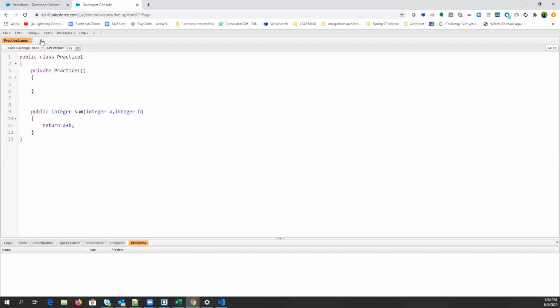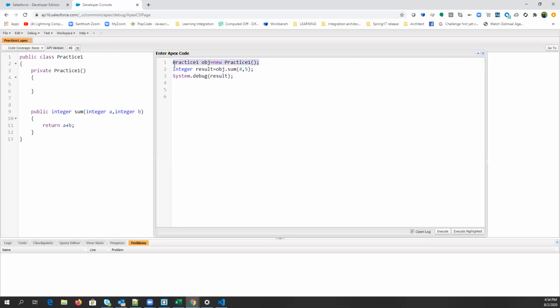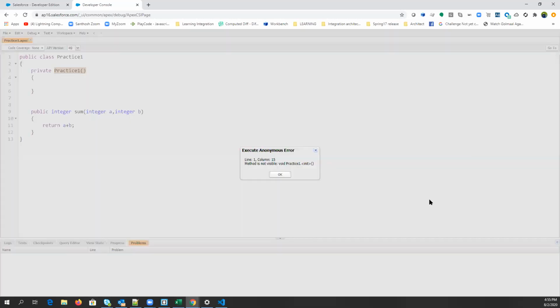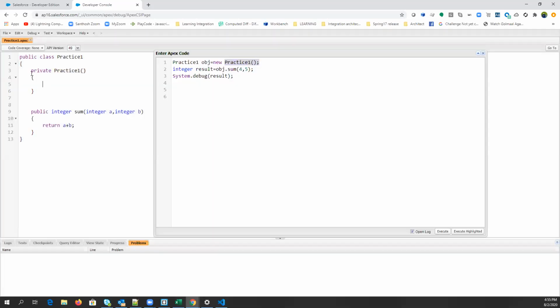Okay, guys. But if I try to create an object of this class, then this particular constructor will be called, right, guys? Yes. See, read the error. Method is not visible. There is an init method in that. See, practice one dot init. Initialization is compulsory, right? So it means that it is only calling the constructor that you have in the class. If it was allocating another constructor outside of the class, then there should not be any error.